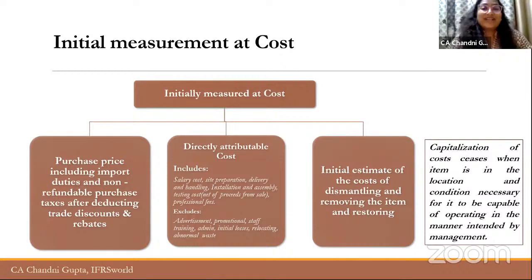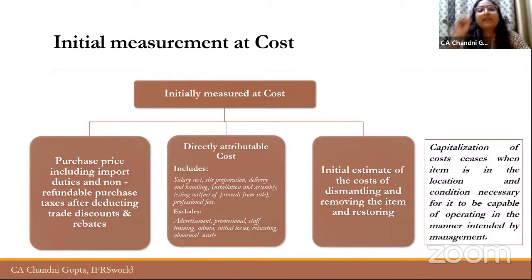Now the question arises, till when is the company required to capitalize the cost, because the construction of a particular asset can go on for a very long time, right? So when does this capitalization cease? There is a very simple answer: the capitalization of cost ceases when the item is in the location and condition necessary for it to be capable of operating in the manner intended by the management.